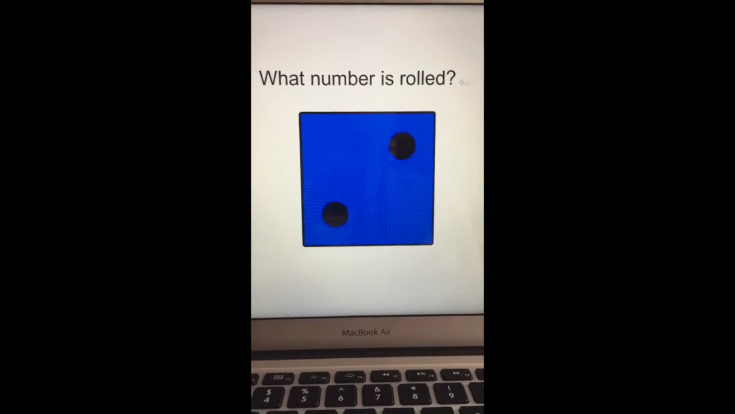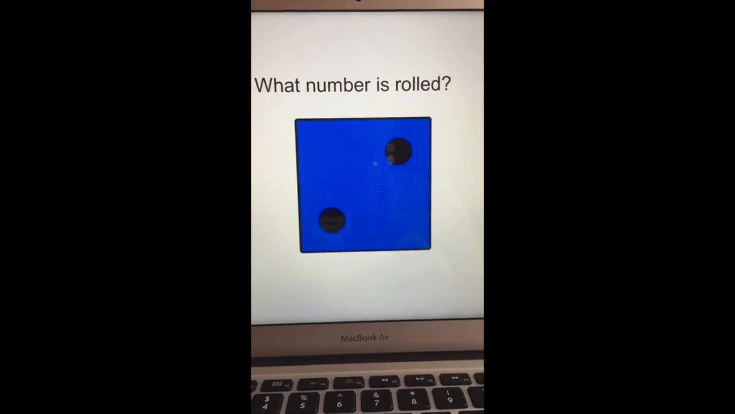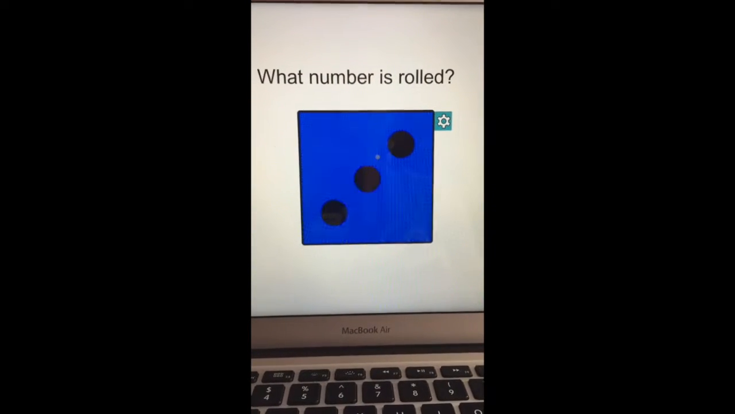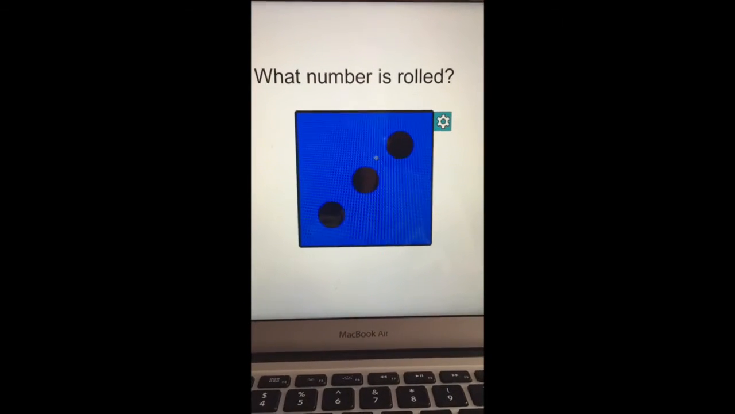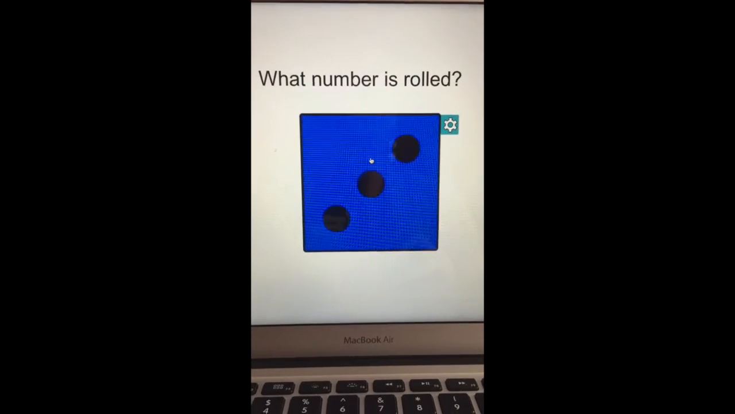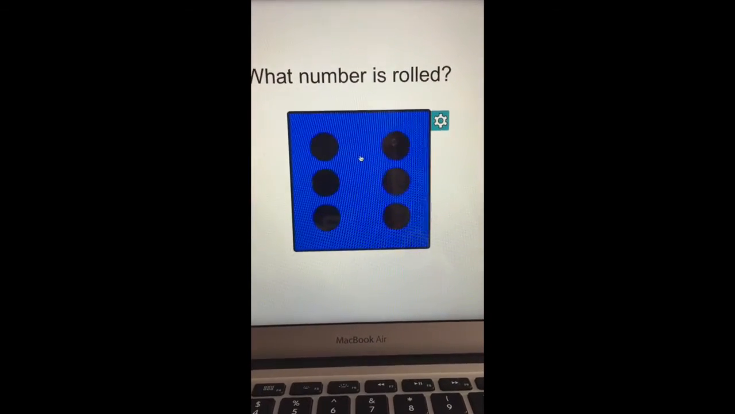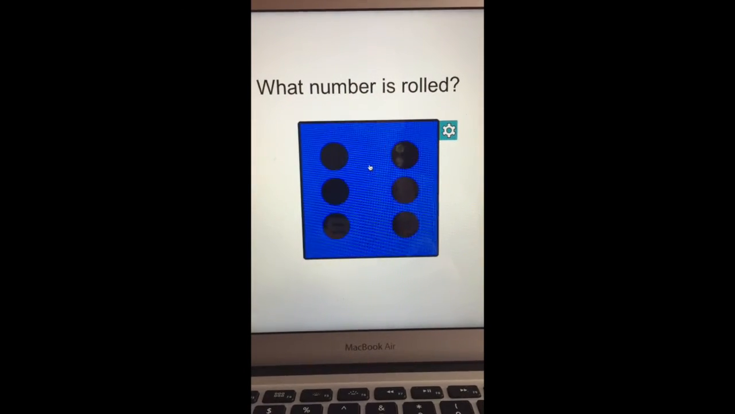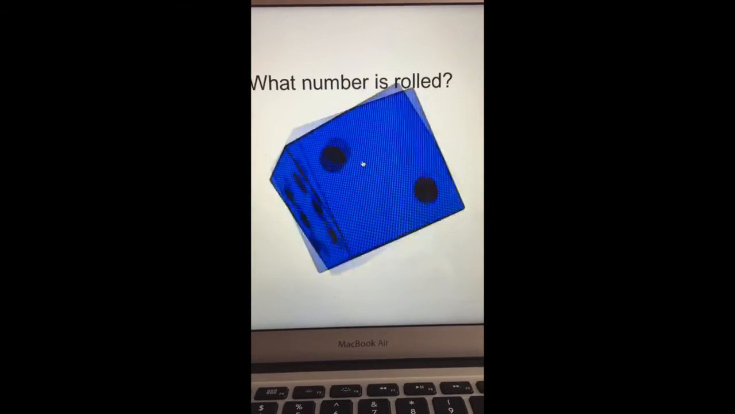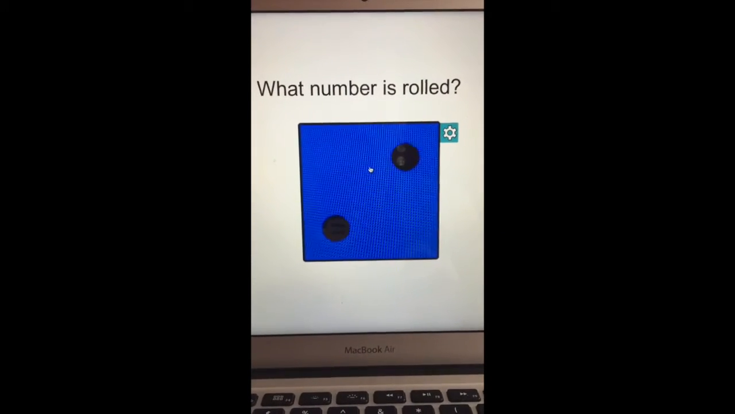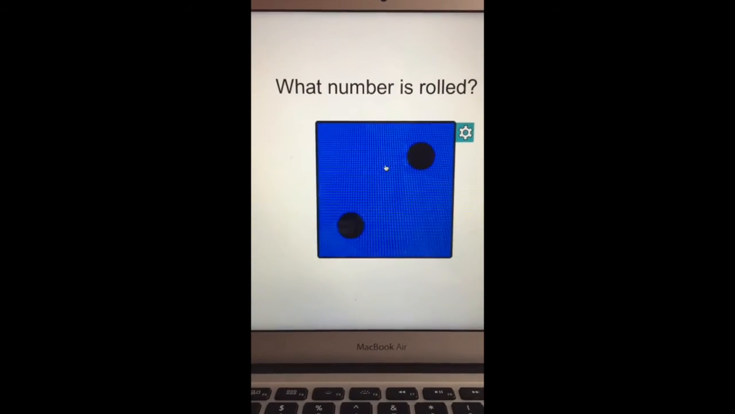I may say, what number is being rolled? I will click the dice, and we will wait for the dice to stop. The students will say, that is 3. I will keep rolling until all of the numbers have been rolled. The students would say, that number is 6. The students would say, that is 2. We will continue this until we have rolled all numbers on the die.